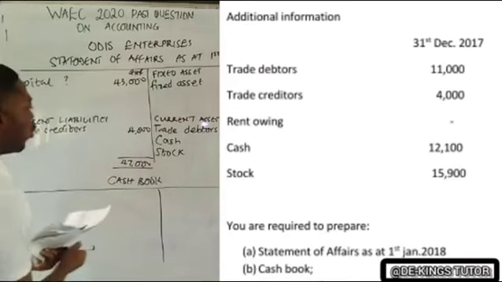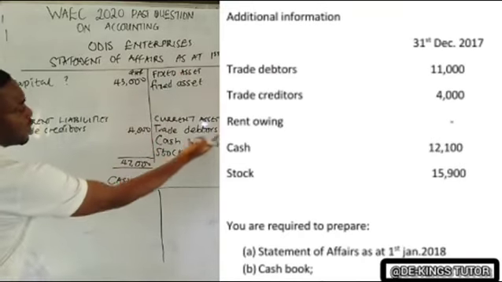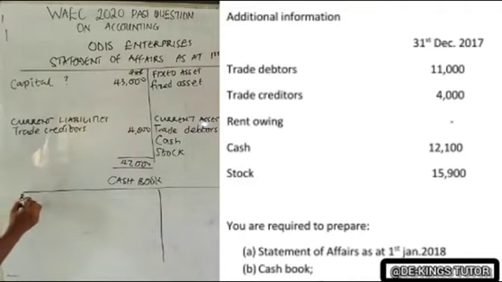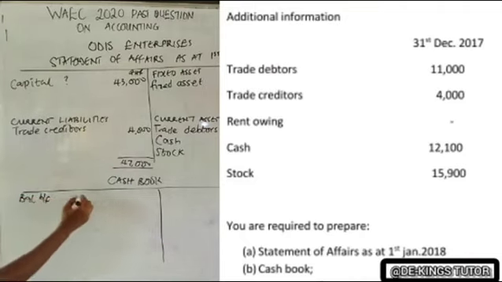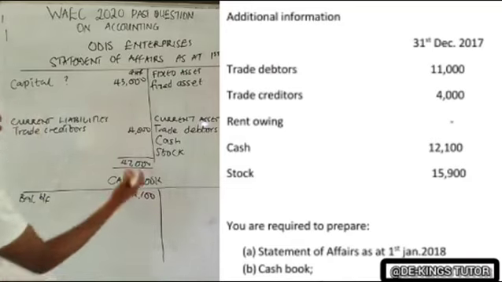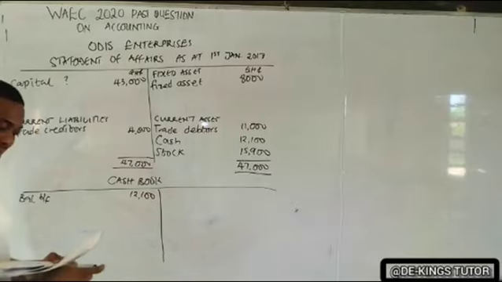So if you check there, we already have cash, so it should be balance brought forward of the cash as 12,100. That was brought from the previous year, from 31st December 2017.